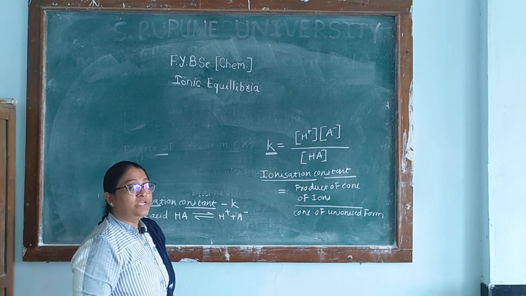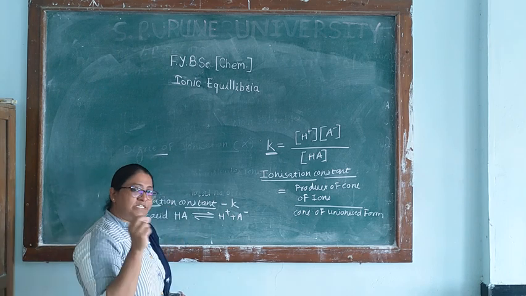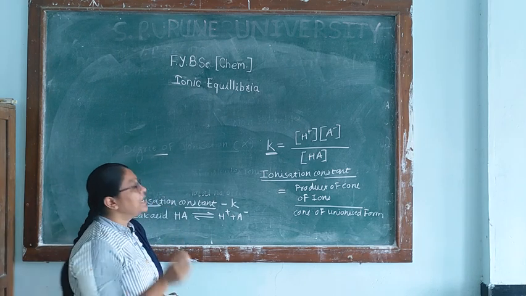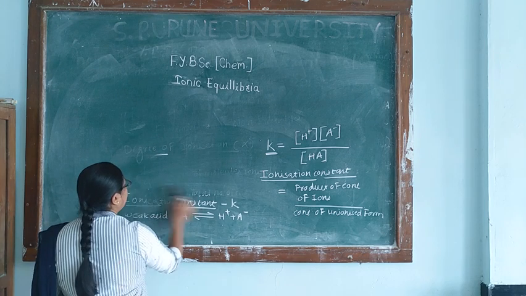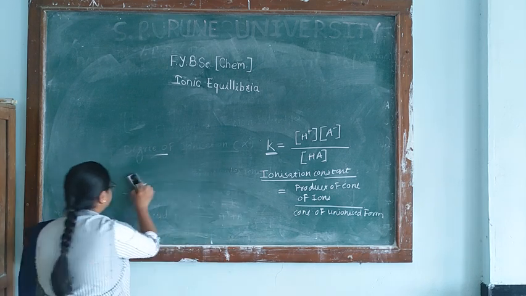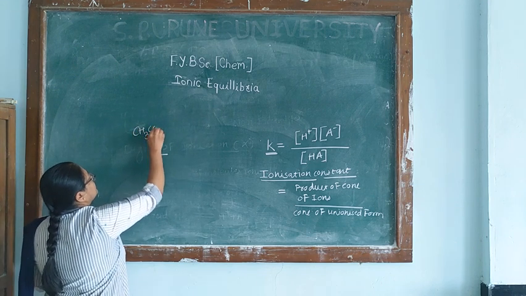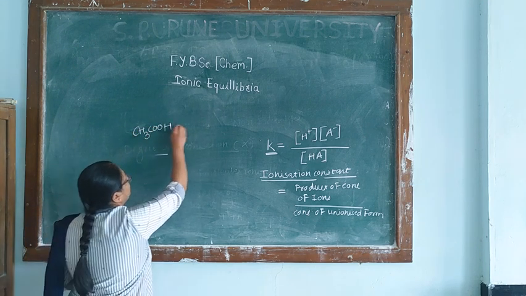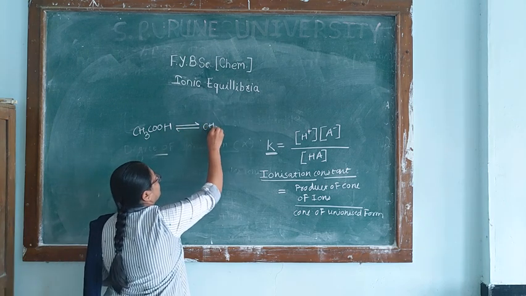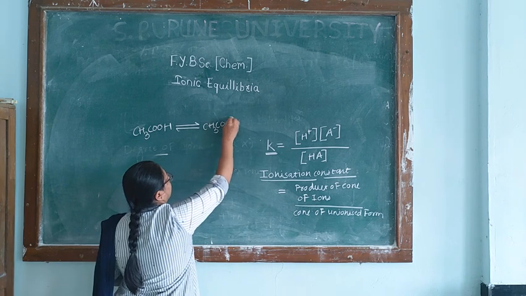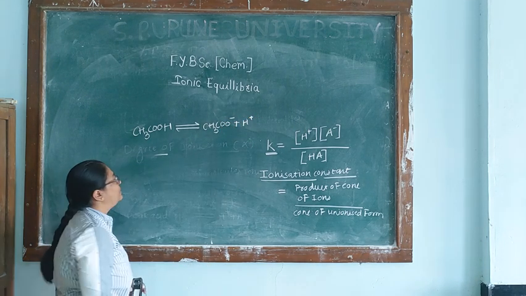Now, we are going to take the relation between these ionization constants for the acids and the bases and the degree of dissociation. Let's take one example, a weak acid. This is a weak acid, acetic acid, which ionizes as acetate ion plus H plus ion.